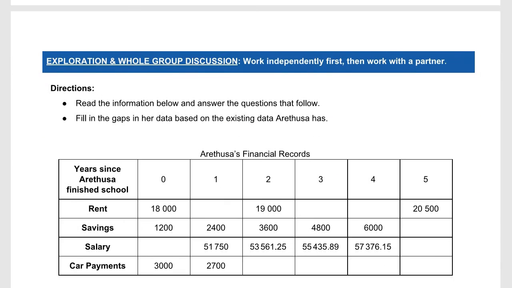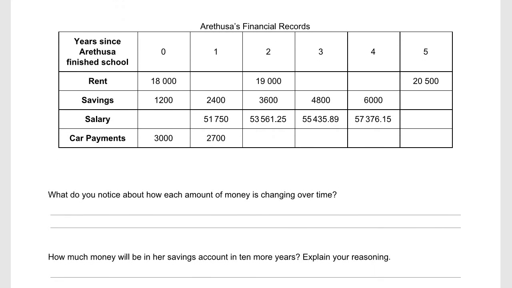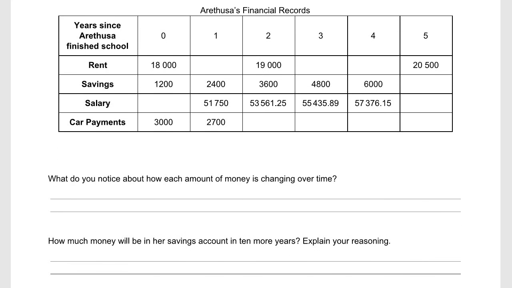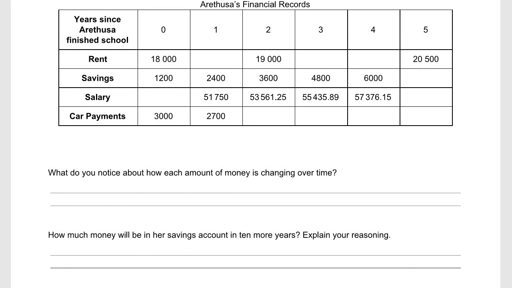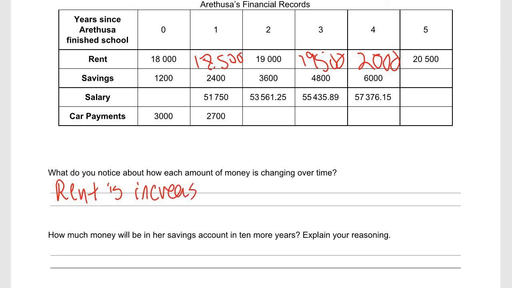So if we go down, now we have the exploration. What do you notice about how each money is changing over time? So I noticed that here, right? If I were to say this is going by 50s, not 50s, I'm sorry, 500, that I am able to fill up all the things. So what I could say is that I noticed that rent is increasing by $500 a year.